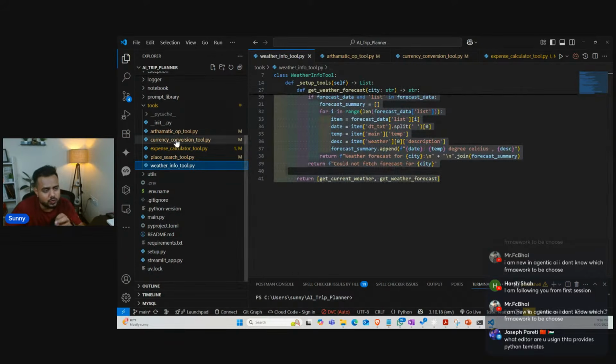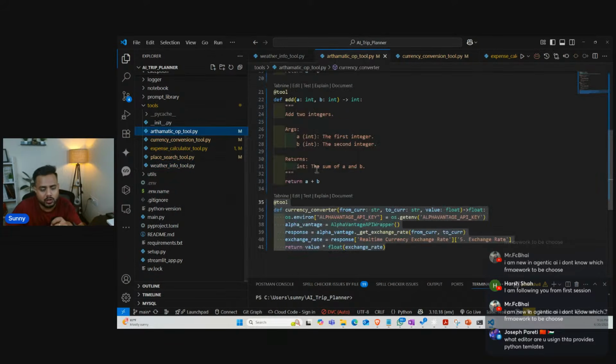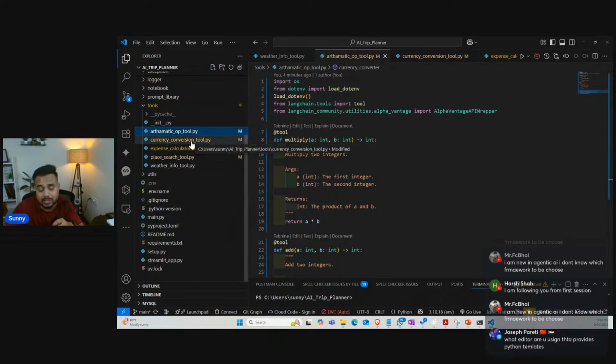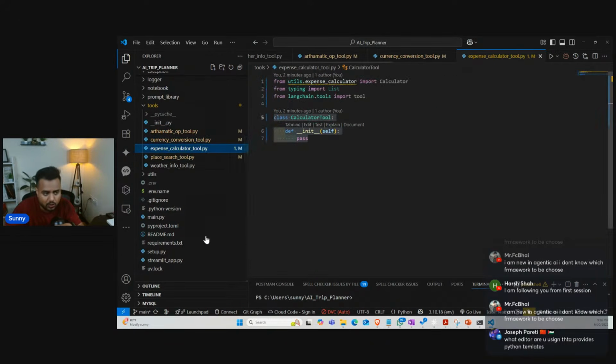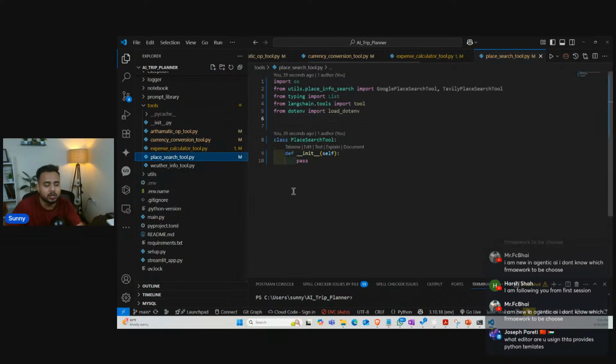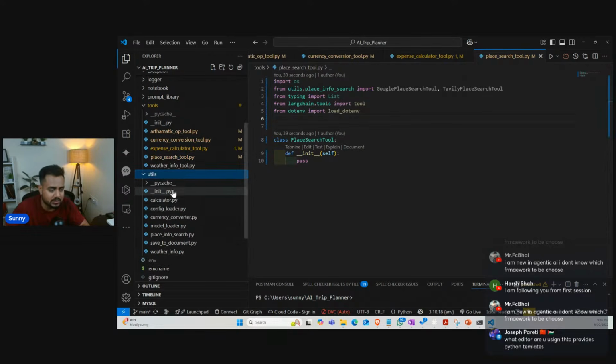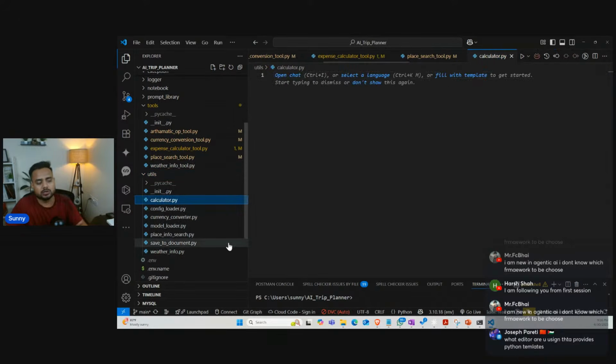Now, what I will do is write code inside these tools: the currency conversion tool, the expense calculator tool, and the place search tool. But first of all, guys, let me define some functionality inside this utils. This utils is very important. Inside it, as you can see, we have the calculator, config loader, currency converter, model loader, place info search, save to document, and weather info.